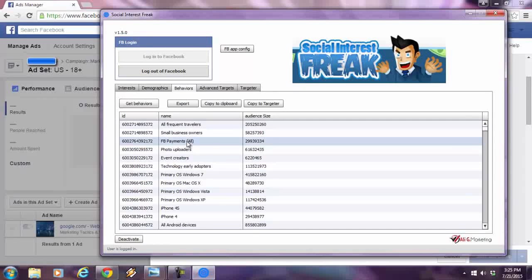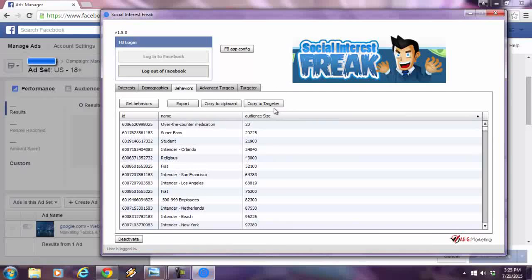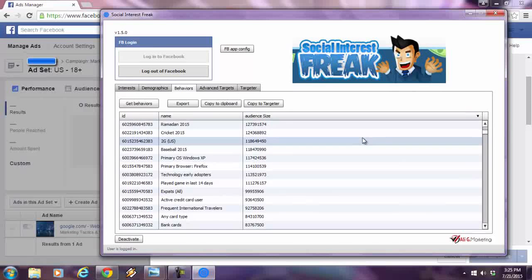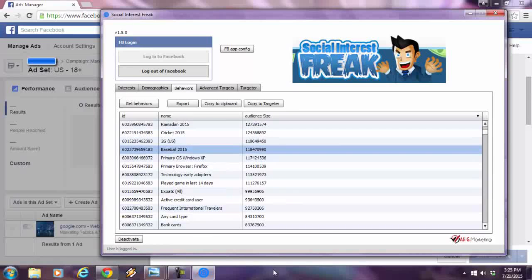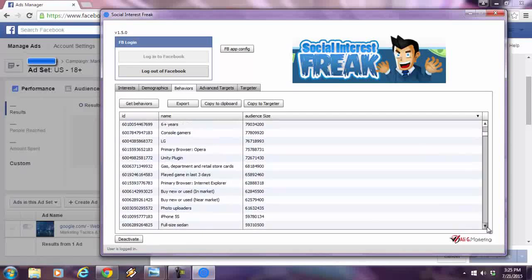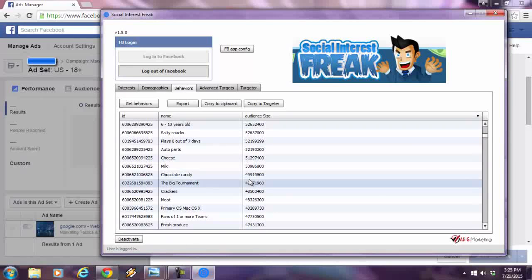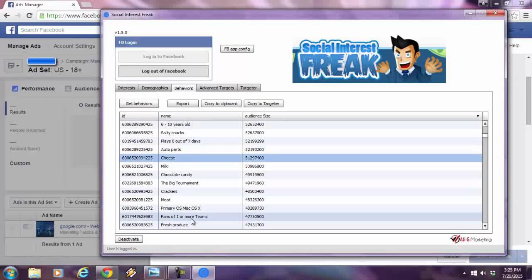Facebook, people that have actually made Facebook payments, meaning that they spent money online. I think that's a very important behavior to know. I can filter this and make this by audience size, and let's see, I'll go down over here and I got, oh, people that played cricket in 2015, people that played baseball. You know, the possibilities are really endless. I mean, look at all these. Oh, look, I see cheese over here. Wow. You know, that's the behavior that I would want to be targeting.